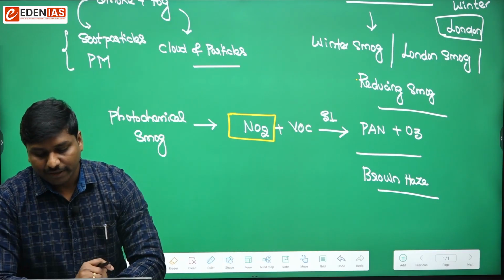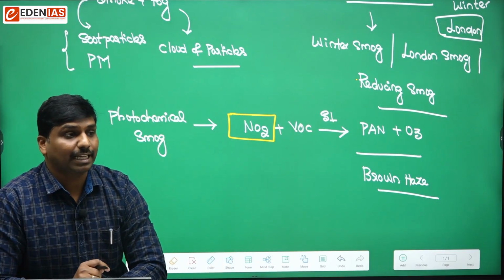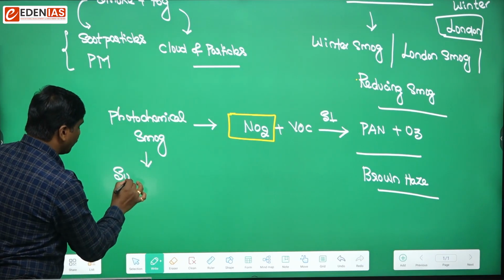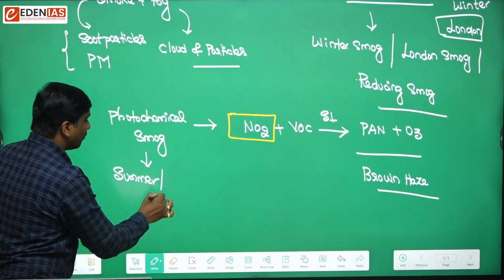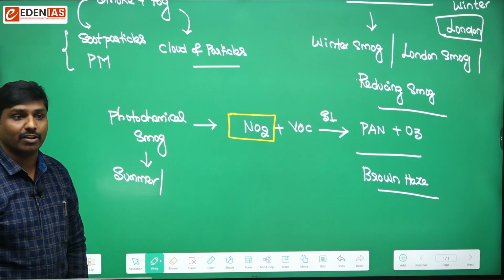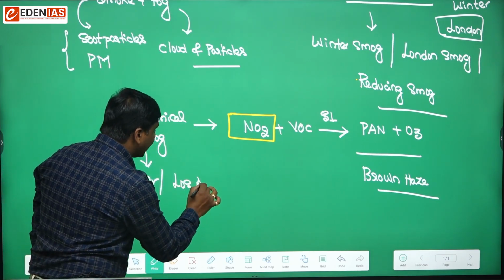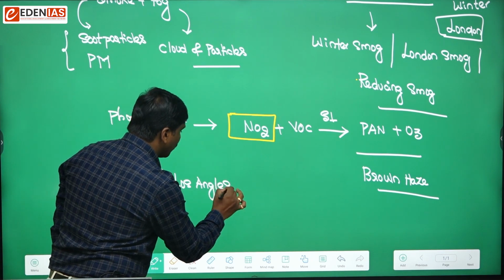Here we will call this type of smog summer smog. Usually this would be seen in summer times. Or this smog was identified for the first time in Los Angeles.